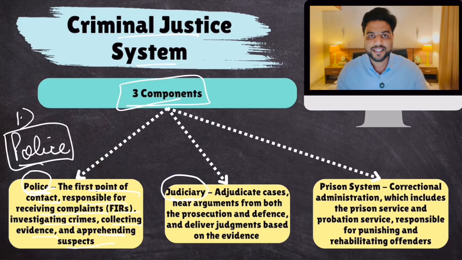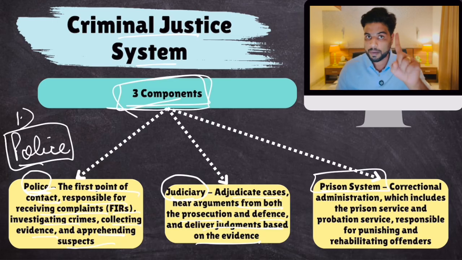They hear cases against these culprits, adjudicate cases, hear arguments from both the prosecution and defense and deliver judgments based on the evidence. And then if you are convicted of a criminal offense, the third component comes in, and that is the prison system. Also known as, remember this name, correctional facilities or correctional administration, which includes prison services and probation services, responsible for punishing and rehabilitating offenders. So these are the 3 components.